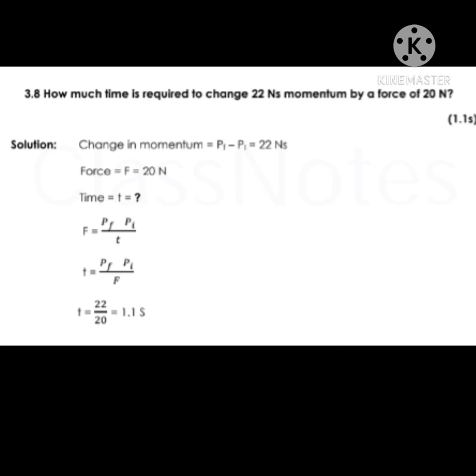Next is how much time is required to change the 22 Newton second momentum by a force of 20 Newton. Students, as we know that change in momentum equals Pf minus Pi, that is 22 Newton second. Force is given, that is 20 Newton, and we will find time, represented by small t. According to the relationship of force and momentum, F equals Pf minus Pi upon t. By putting these values, Pf minus Pi equals 22 and F is 20. By dividing this, we have the time 1.1 second.